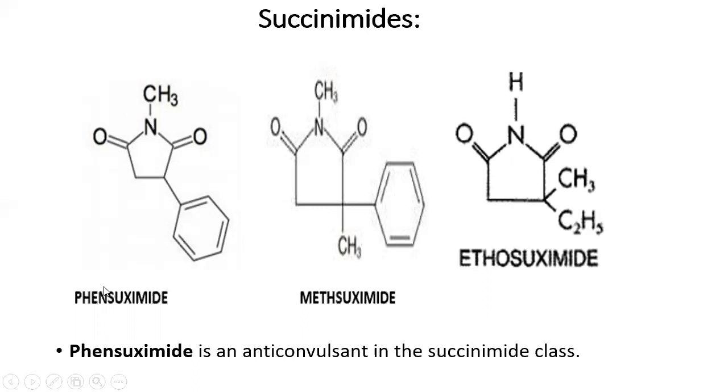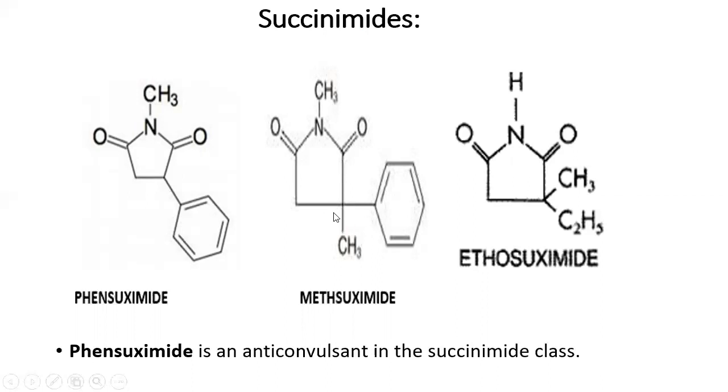So you can see here in phensuximide, there is a phenyl group at the third position. Here numbering starts from this nitrogen, this is second, and this is the third position. So it consists of a methyl group and a phenyl group. Depending upon the difference in the substitution at the different positions, you get the different succinimides.